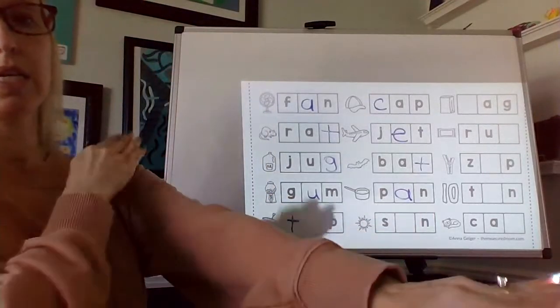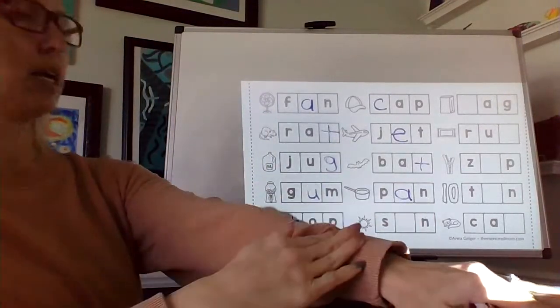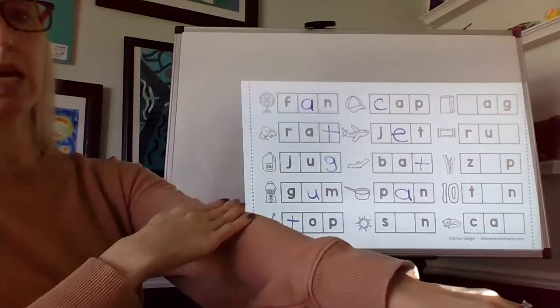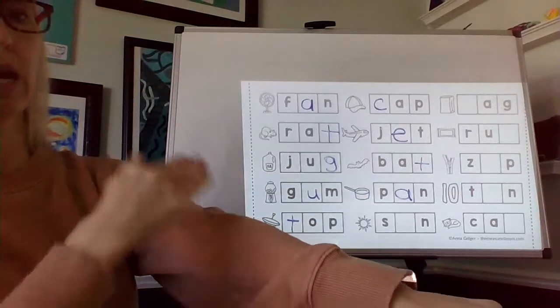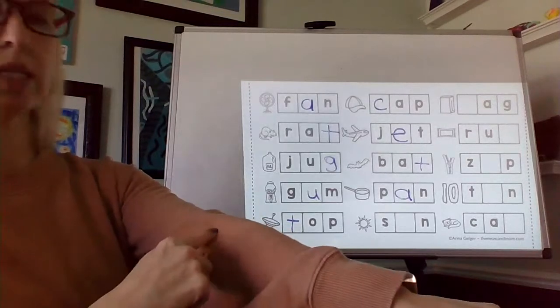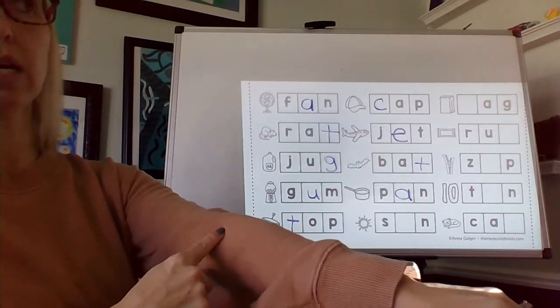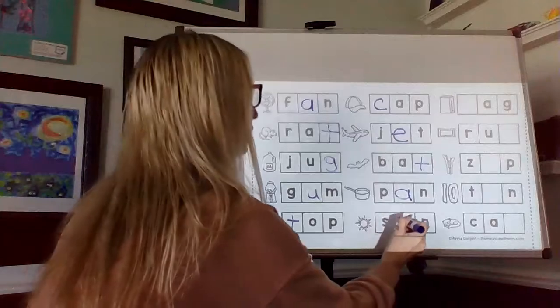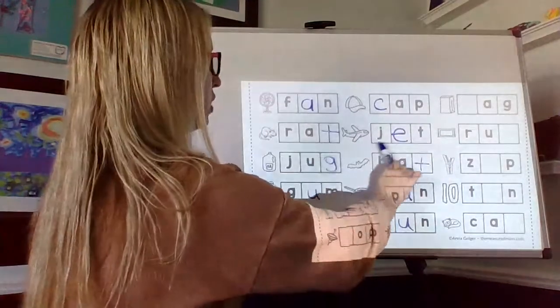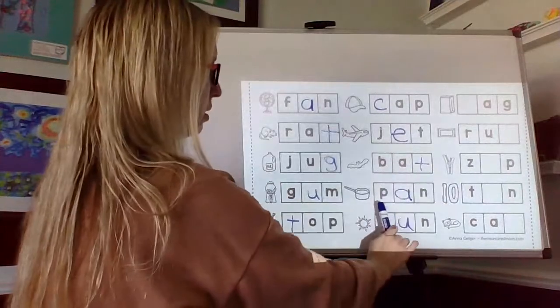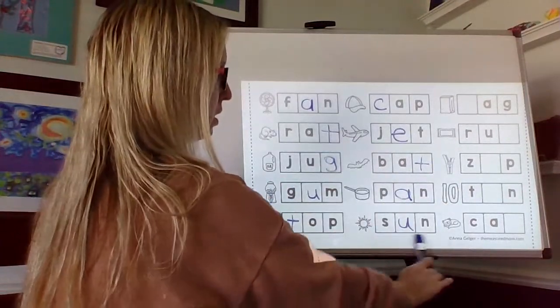Sun. S. N. Looking for that middle sound again. S. N. What says the letter U says. So we have cap, jet, bat, pan, sun.